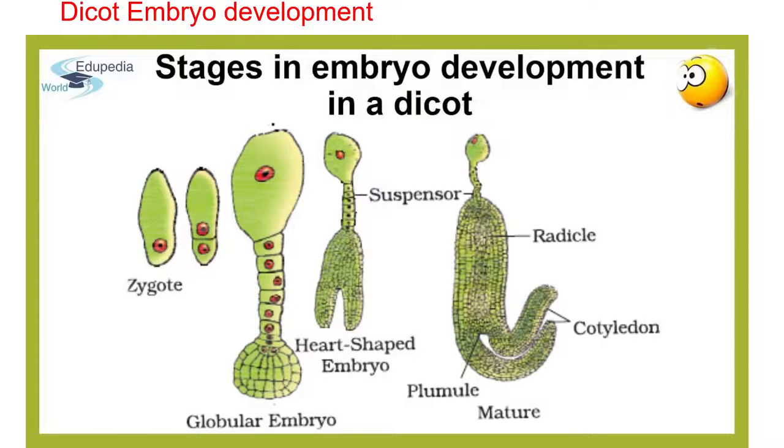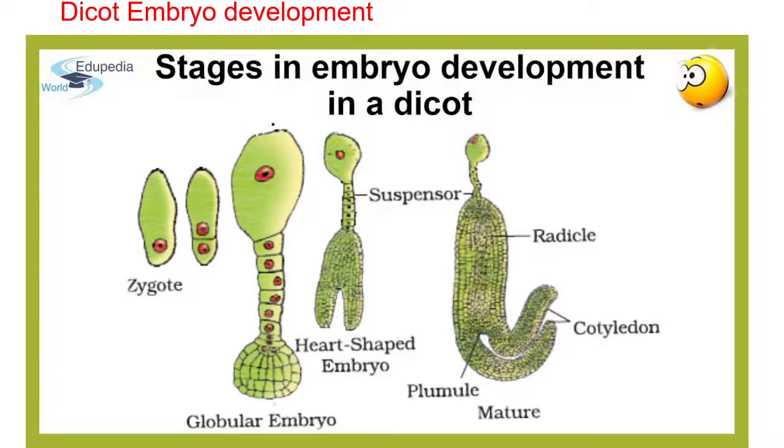In all these types, the first division of zygote is always transverse to form apical cell and basal cell. Basal cell is mostly large and apical cell is mostly small.